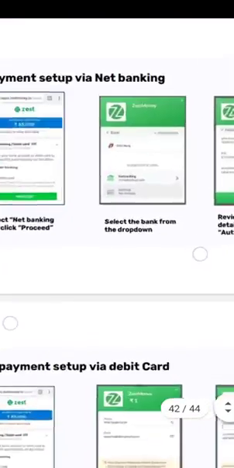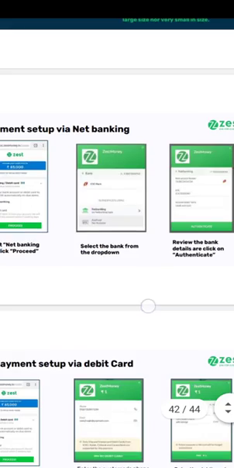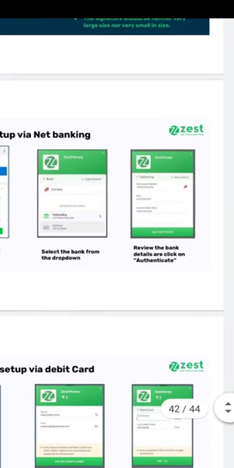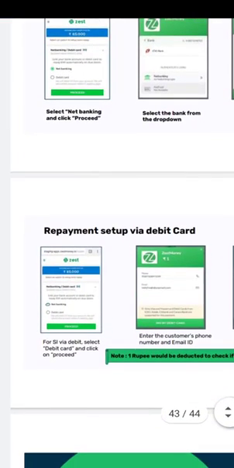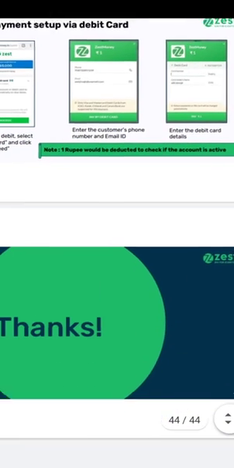Repayment setup via net banking. Select net banking and click proceed. Select the bank from the drop down. Review the bank details and click on authenticate. For standing instruction via debit card, select debit card and click on proceed. Enter the customer's phone number and email ID. Enter the debit card details.